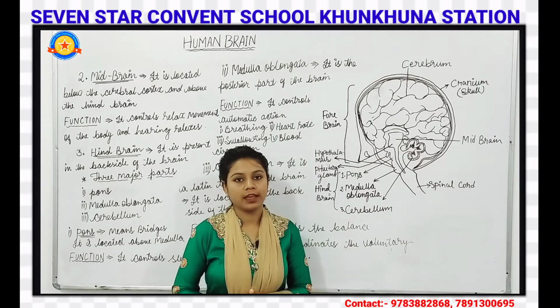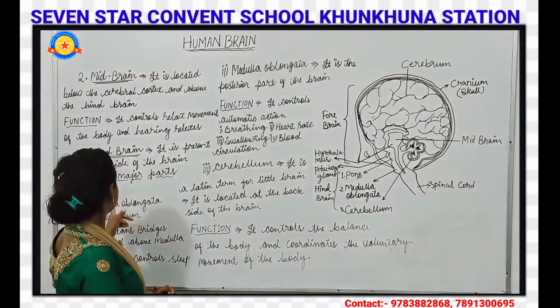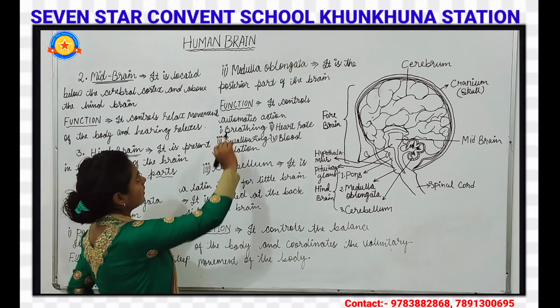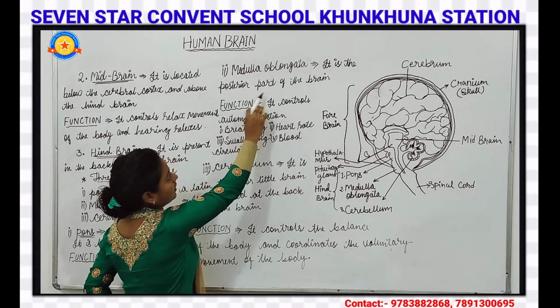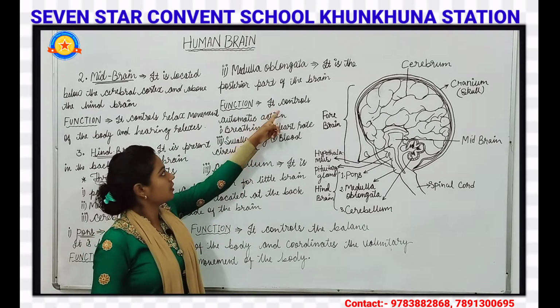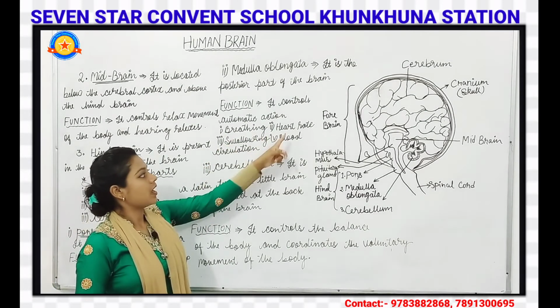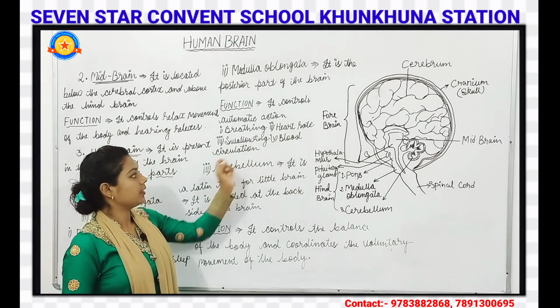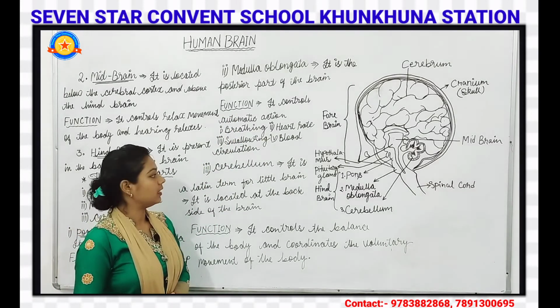Next, the second part of the hindbrain is the medulla oblongata. It is the posterior part of the brain. If we talk about the function, it controls automatic actions like breathing, heart rate, swallowing and blood circulation. This is done by the medulla oblongata.